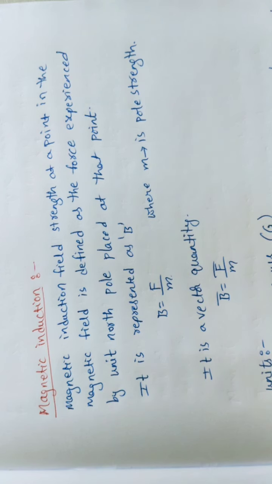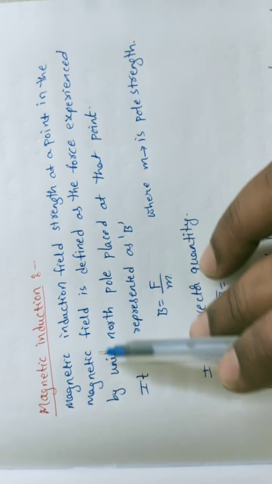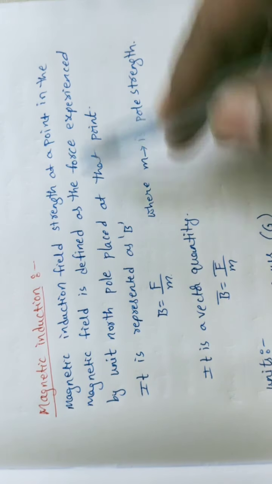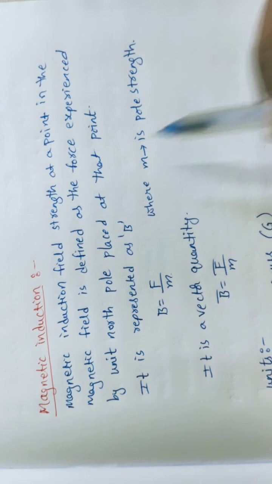Magnetic induction B is equal to F divided by m, where m is the pole strength. Simply stated, magnetic induction field strength at a point in the magnetic field is defined as the force experienced by a unit north pole placed at that point.